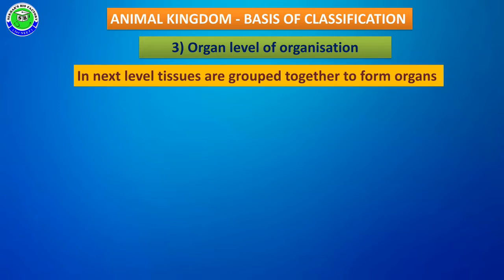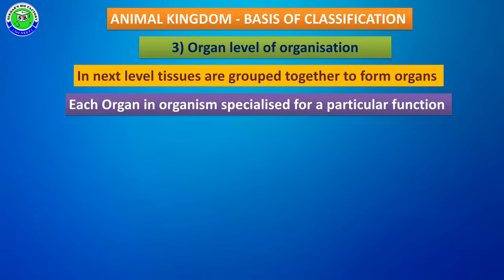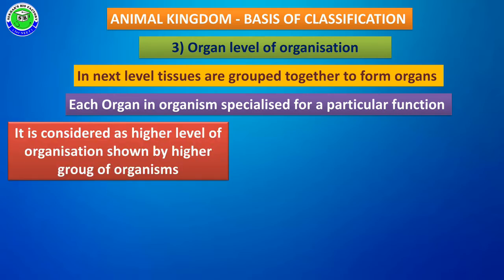This is the next level after tissue, because many tissues are combined to form an organ. This organ is developed to perform a specific function in the animal body. Each and every organ present in the animal body performs a particular special function. It is considered a high level of organization because organs are seen only in higher groups of organisms and animals.